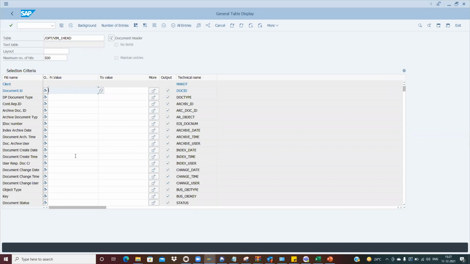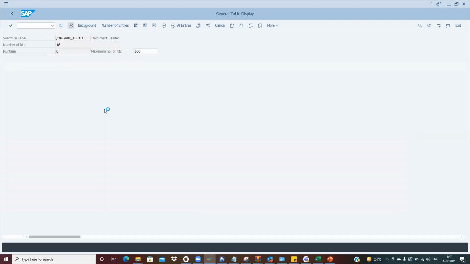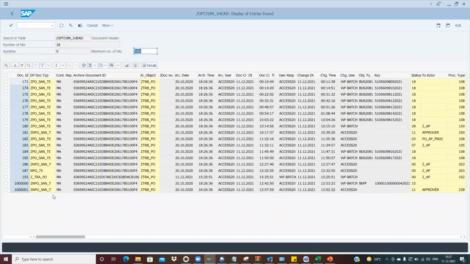Here I have just opened it. If you see, this is the archive doc ID, which gets automatically created. This is my recent one, 1525, which got created when I did the scanning. So this is the archive doc ID.